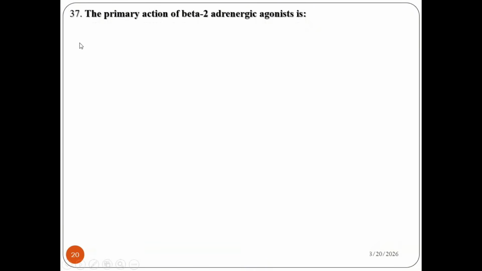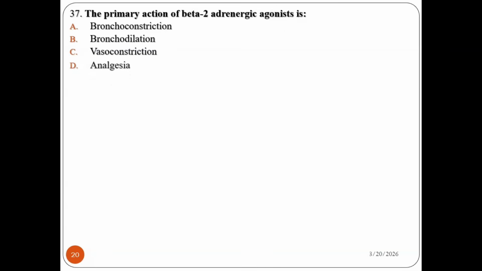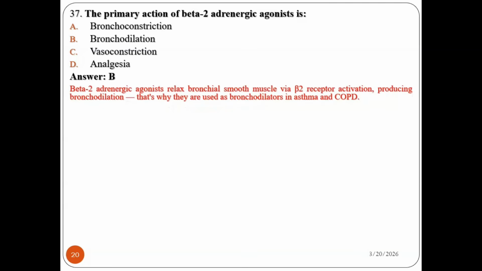Question number 37. The primary action of beta-2 adrenergic agonist is: bronchoconstriction, bronchodilation, vasoconstriction, or analgesia. What is the primary action of beta-2 adrenergic agonists? Yes, the primary action is bronchodilation.